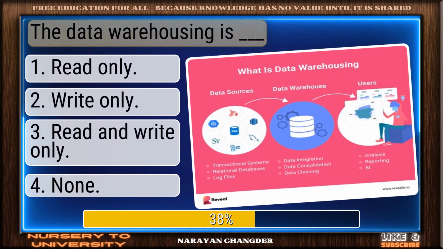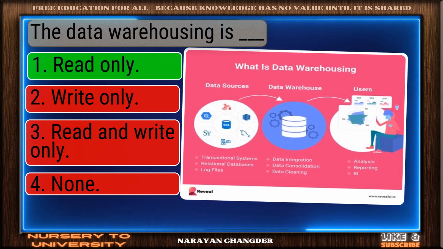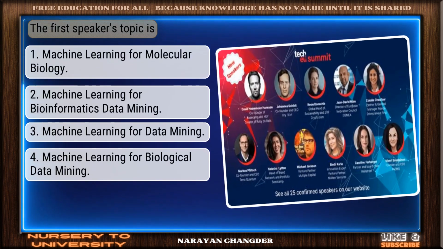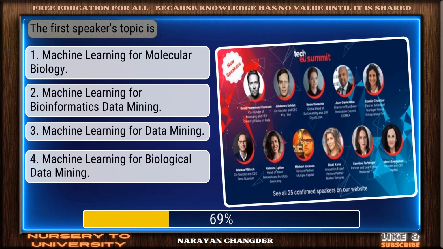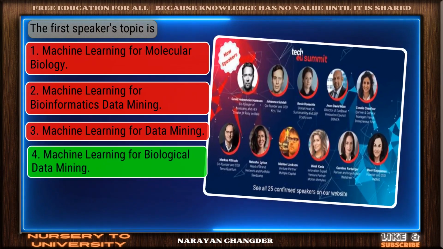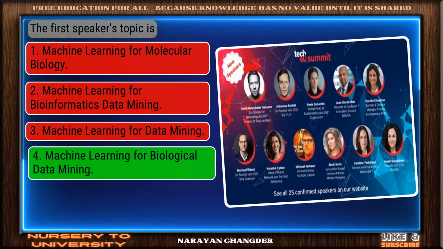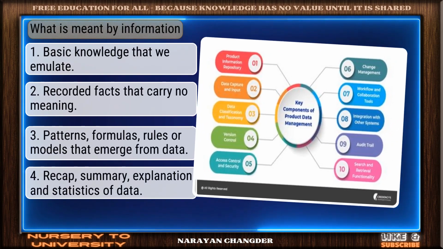You chose read-only and it is correct. Question number 43. The first speaker's topic is. Good thinking. Machine learning for biological data mining is the right answer. Question number 44. What is meant by information?